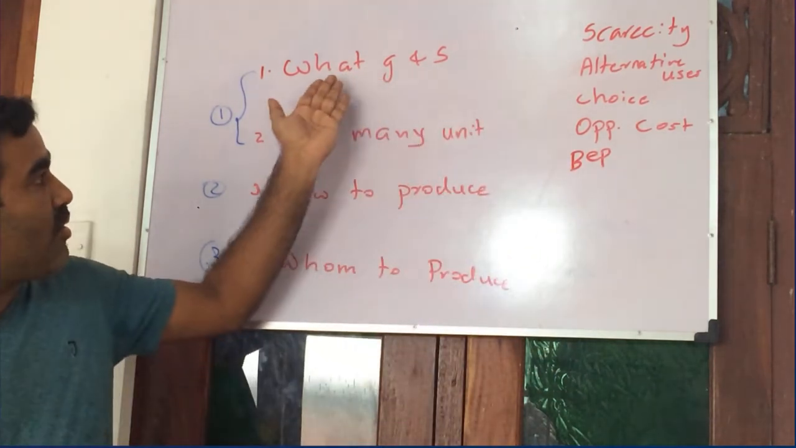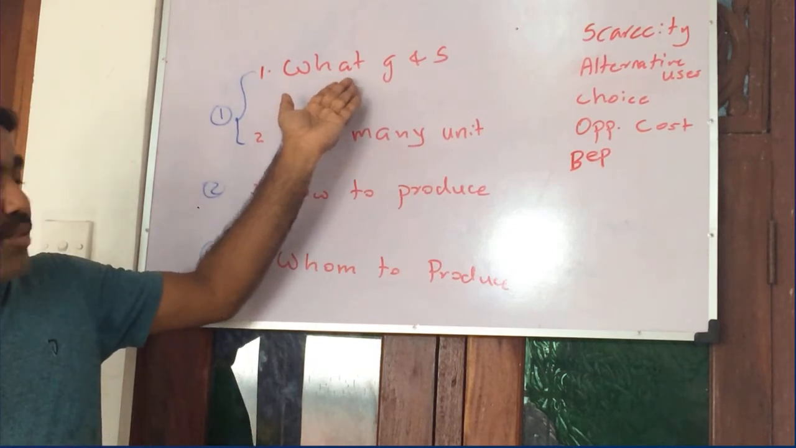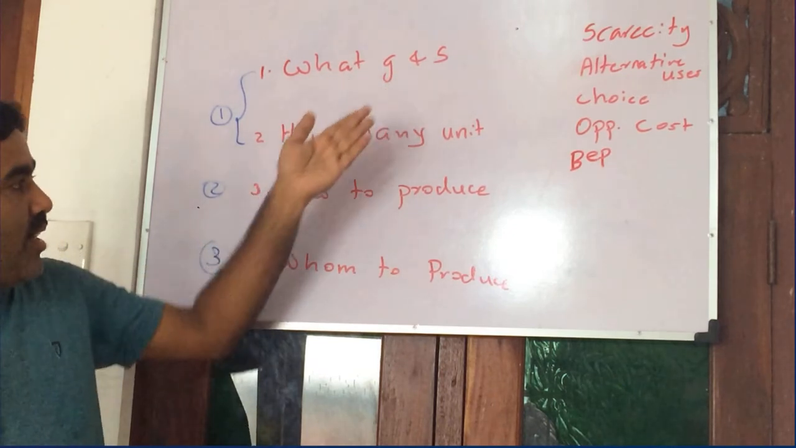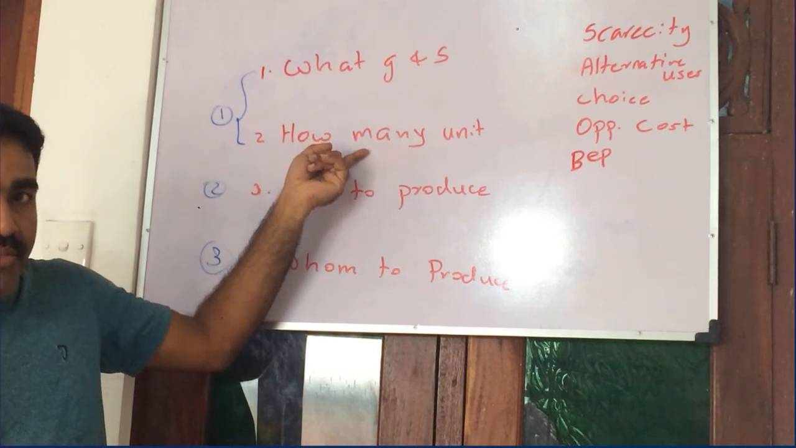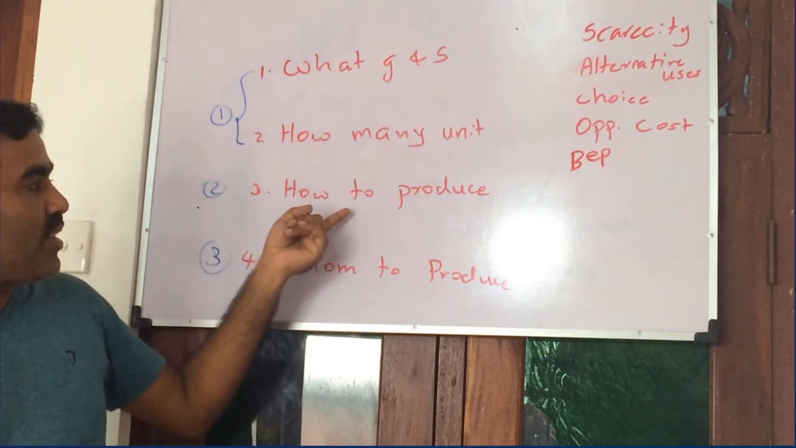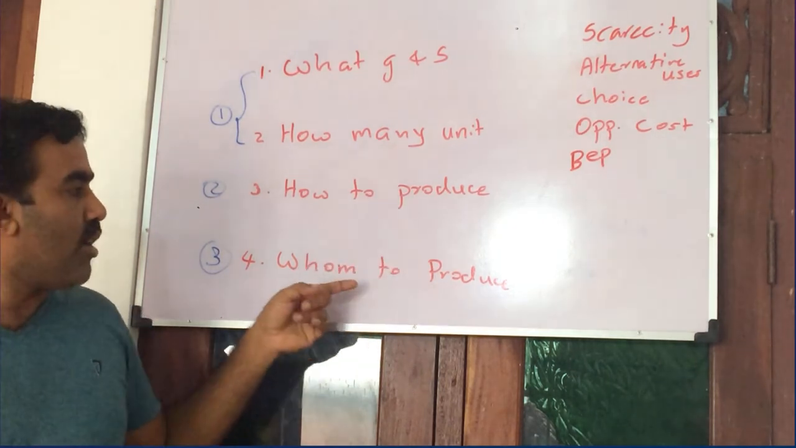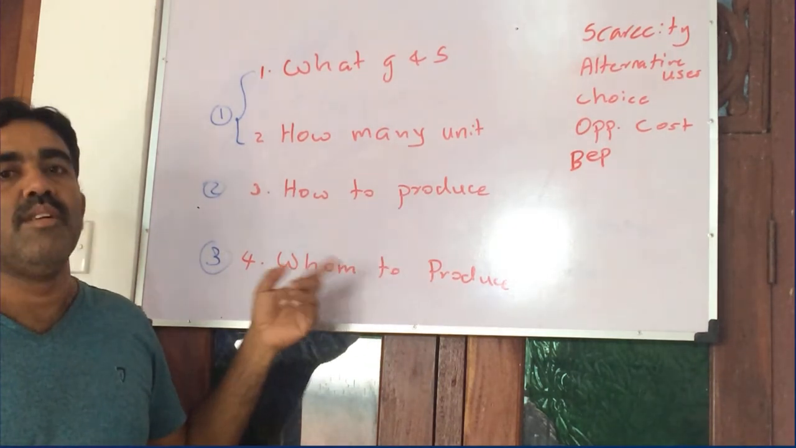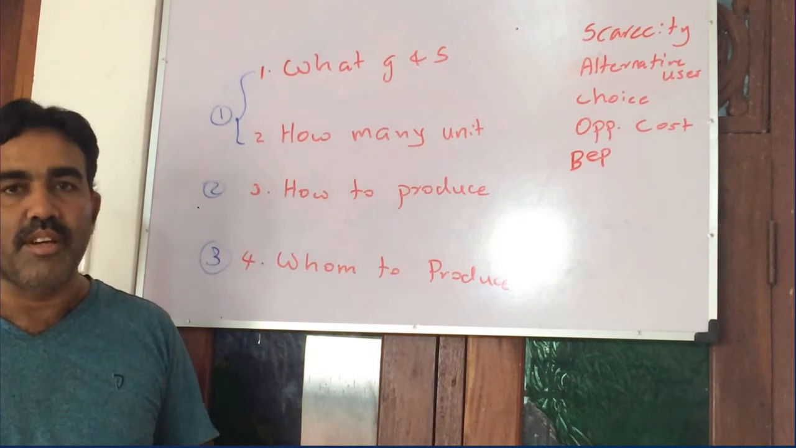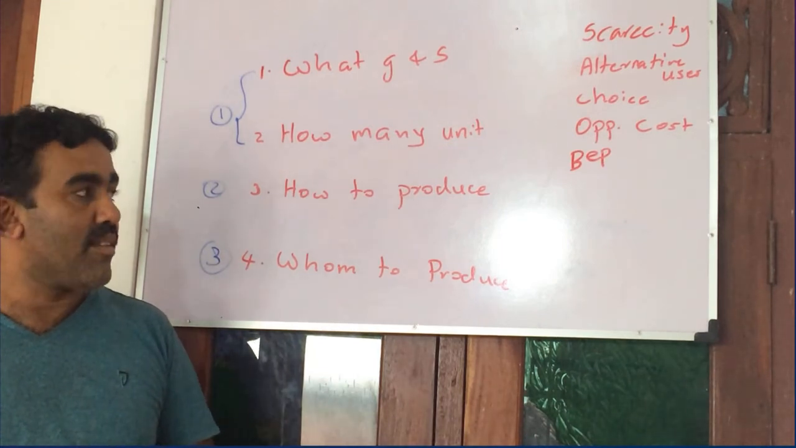First you have to decide what goods you are going to produce, then how many units, then under what technology, and how to distribute this among the people nearby your area in this corona season.